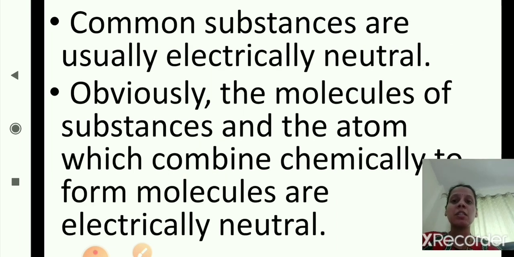Common substances are usually electrically neutral. Obviously, the molecules of substances and the atoms which combine chemically to form molecules are electrically neutral.